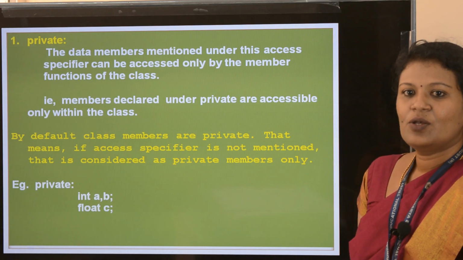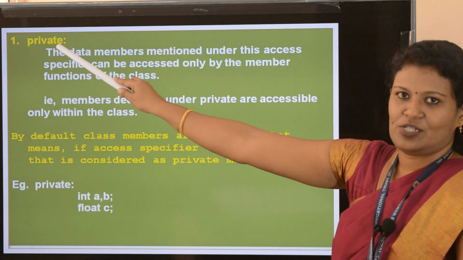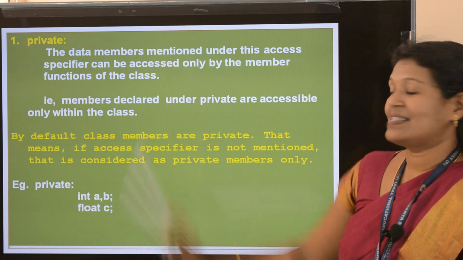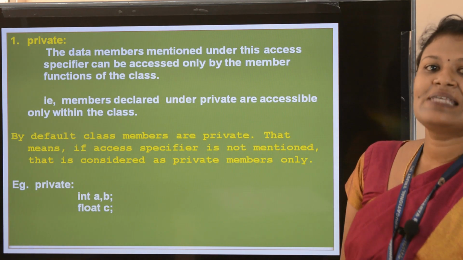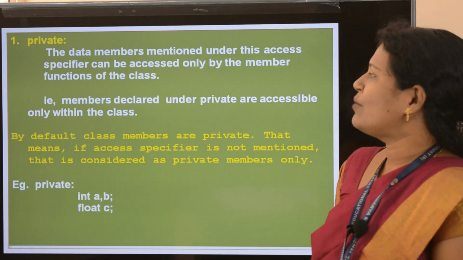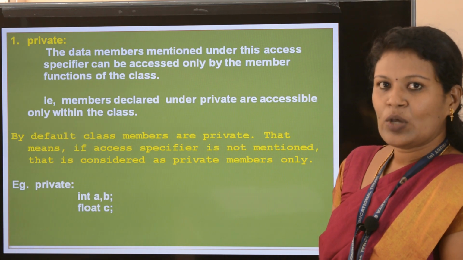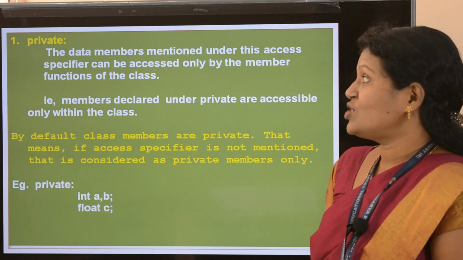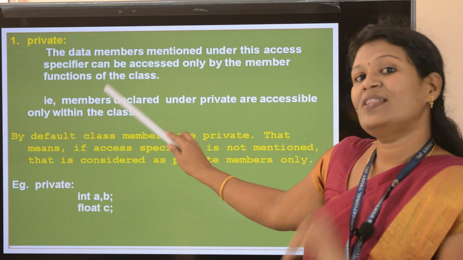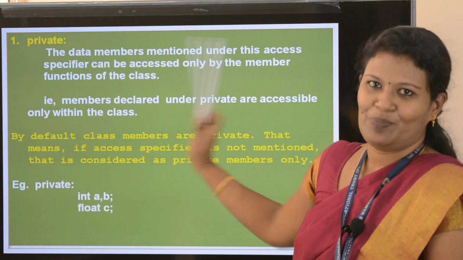So first we will see private. Private access specifier: I'll say the definition, and when I say it, compare it with the example which I showed before.